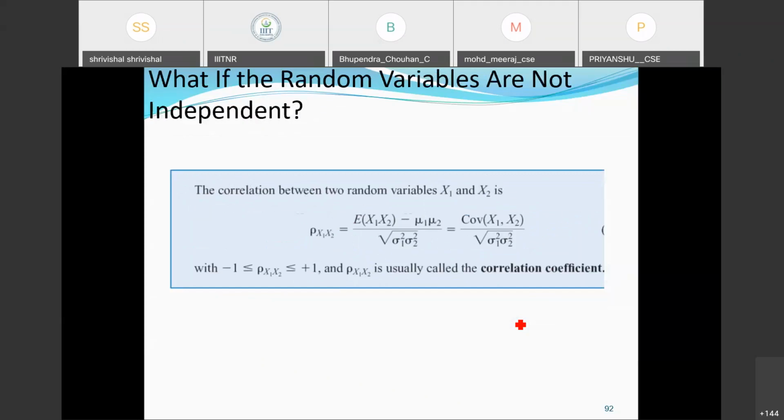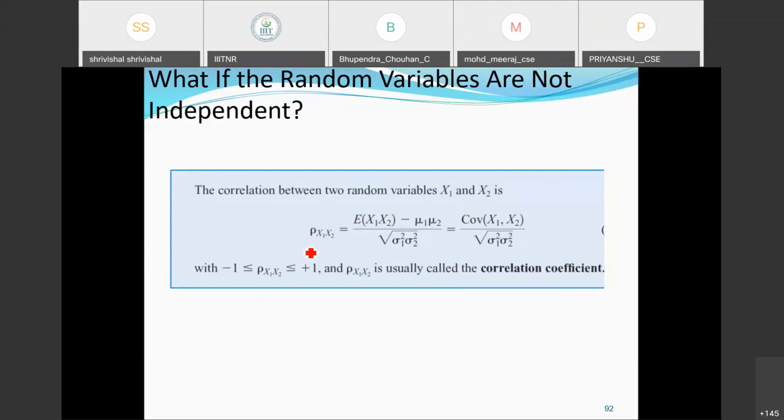What if the random variables are not independent here? Whenever they are not independent, there is some kind of correlation between these properties, which we define later here. In this case we could define, very qualitatively, the correlation between two random variables x1 and x2.